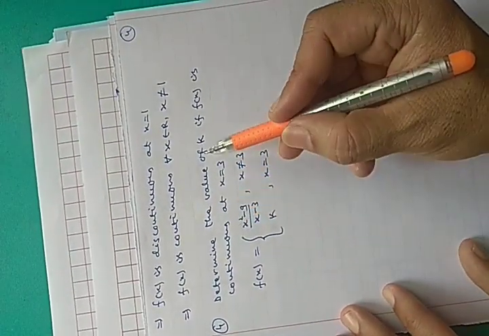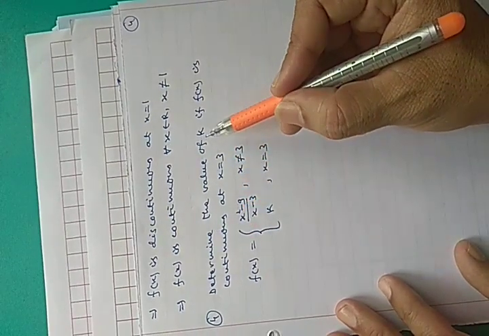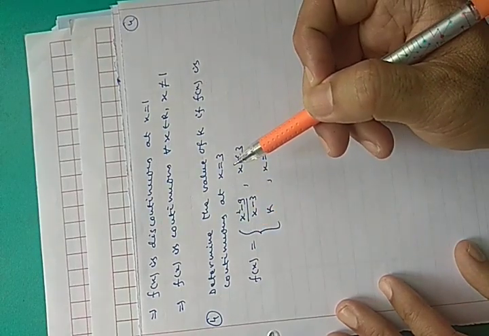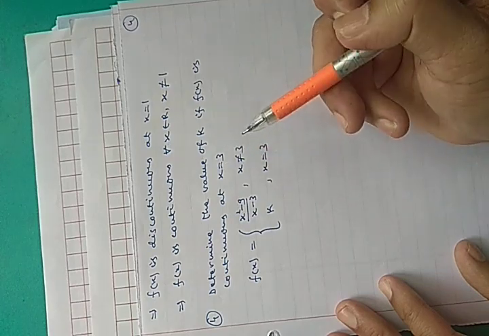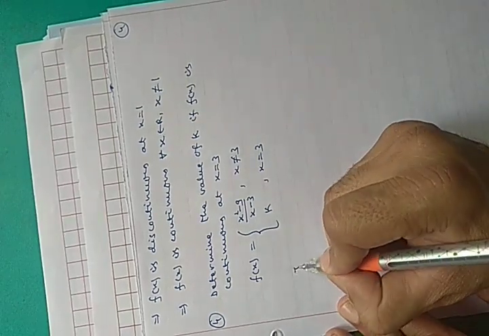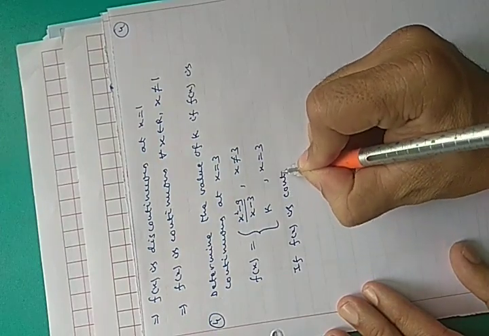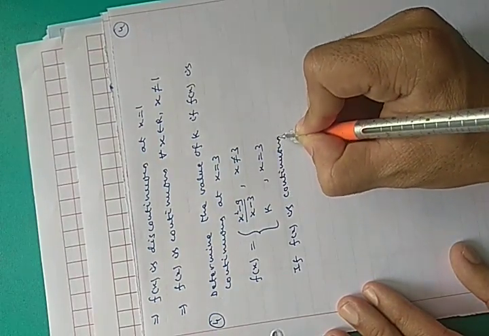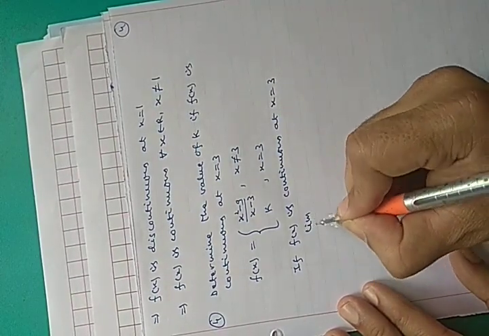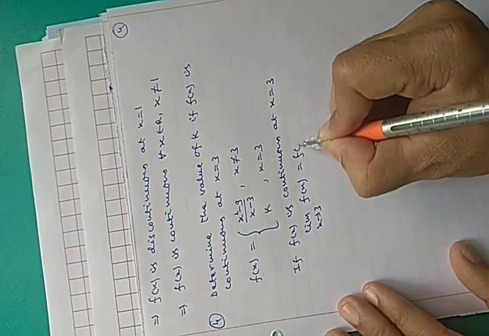Here you have to find out the value of an unknown variable. Determine the value of k if f(x) is continuous at x equals 3. So in this problem, it is given that the function is continuous at x equals 3 and you have to find out the value of k. If f(x) is continuous at x equals 3, limit x approaches 3, f(x) equals f(3).